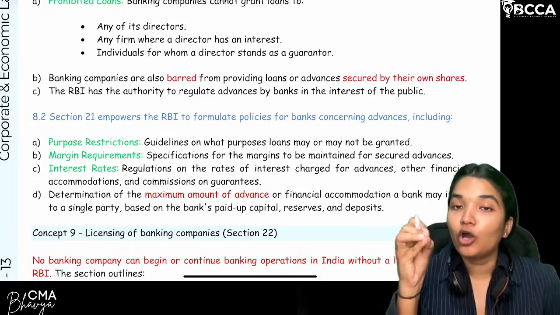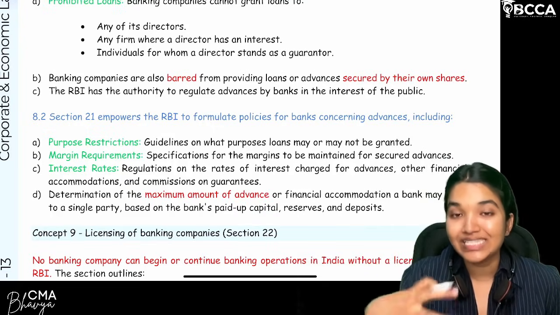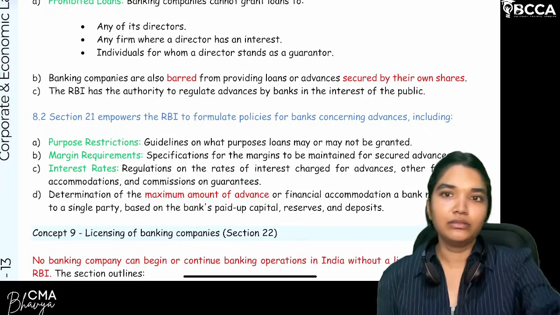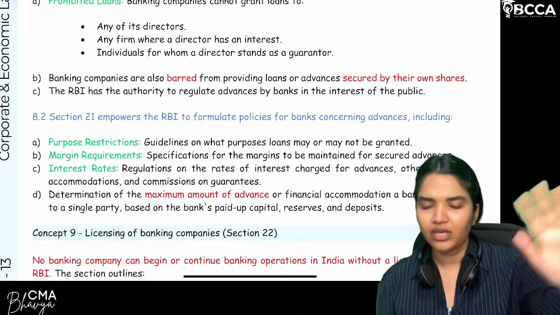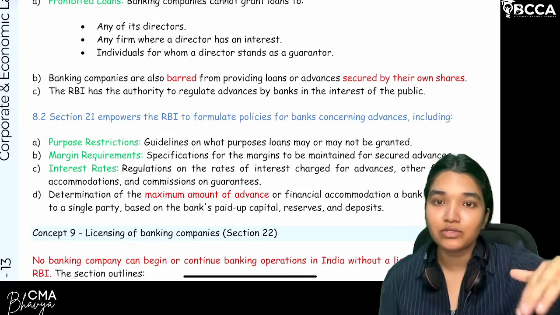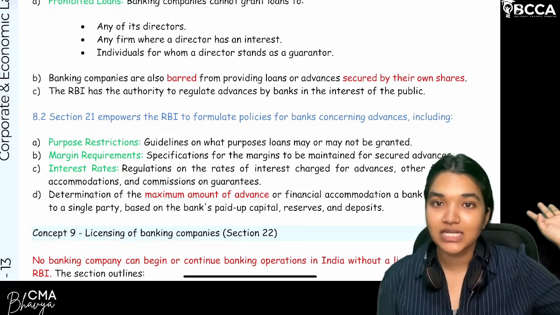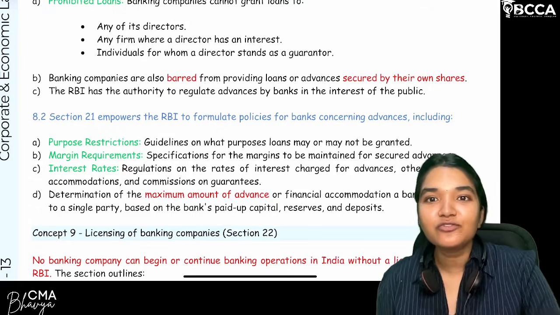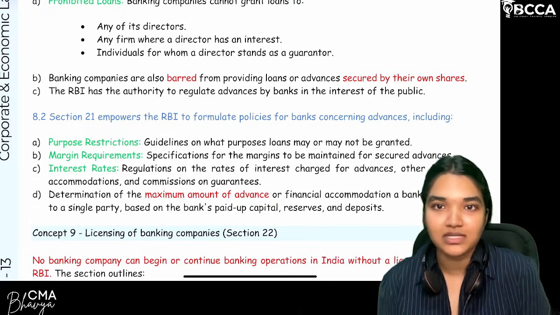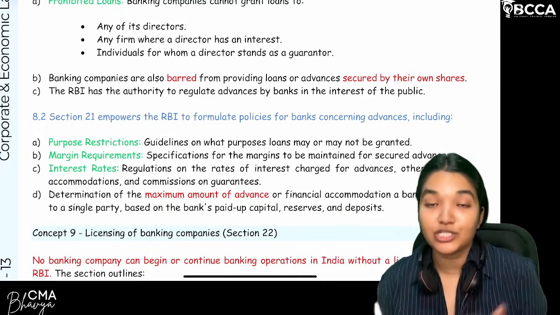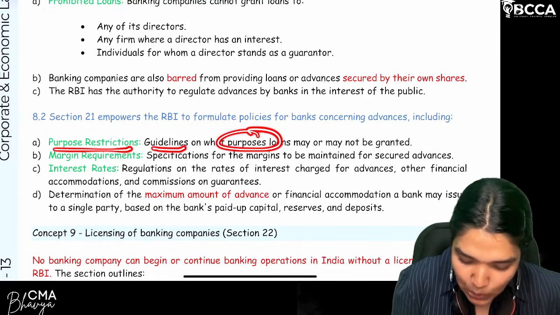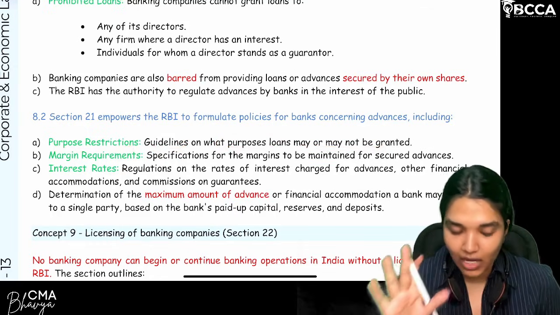So on what particular features can it put restrictions? Purpose. Let's say one party comes, a corporate house or a high net worth individual, asking for a loan from the bank for going to casinos or for betting or for horse racing or something. Can the bank provide loans for these not illegal, but improper purposes? Answer is no. RBI will put restrictions on what purpose you can grant loans. So, purpose restrictions: guidelines on what purposes loans may or may not be granted.